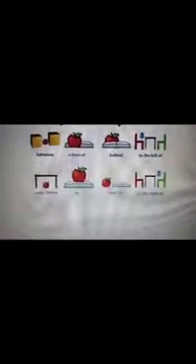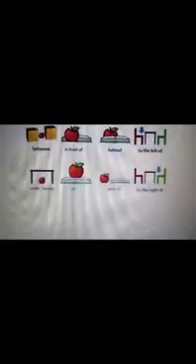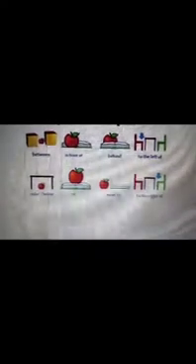Where is the ball? You can also see this picture. Look carefully. So ball is a noun and it shows position.